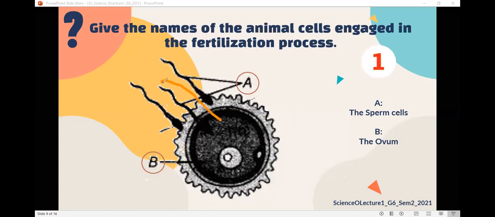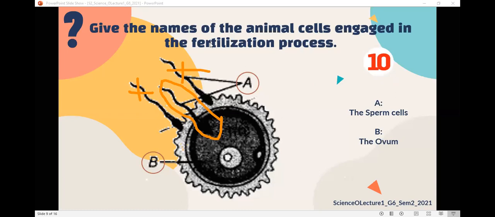When this one fertilizes the ovum, the others cannot fertilize it anymore. They will die. It's only one sperm that can fertilize the ovum. The fastest one. Perfect.